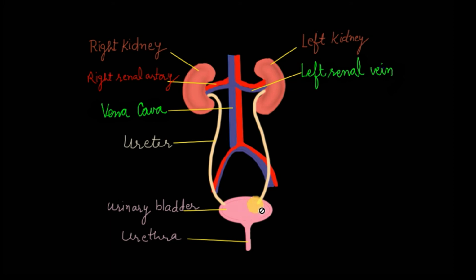And it is connected to our nervous system also. That is why after some time we feel an urge to pass out the urine. Although to some extent we can control this urge, ultimately by the act of micturition, the urine is passed out through the urethra. So this is how the urine is passed out.